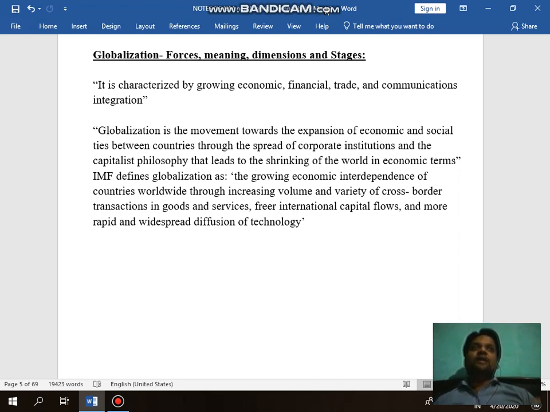The reason is that there are a number of stages you have to come across if you want to move up to the globalization level. But guys, for this globalization, the main supporting part is our government's new economic policy that came in 1991 with the name of LPG policy: liberalization policy, privatization policy, and the last, third one, globalization policy. So the government came to know that yes, this is one key, one route through which we can develop this nation, right? It is the development of our own nation as well as other nations.